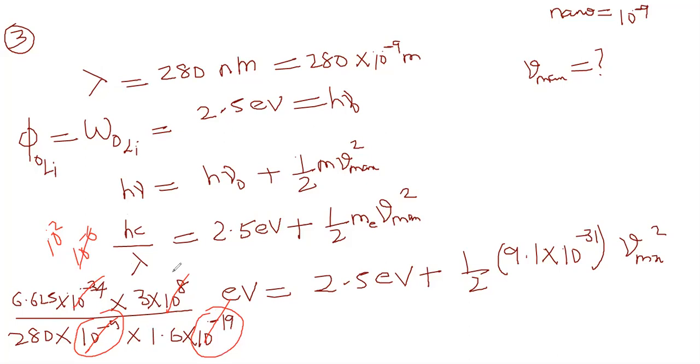Otherwise, if you leave it like this, by hc by lambda, this value is actually in joules. So I have to divide by e, then this converts to electron volts. So I have to divide it by the charge of an electron, not mass. Exactly. Or there is another way: you can multiply this by charge and convert this into joules. That is a big thing. Rather than doing that, this is better.